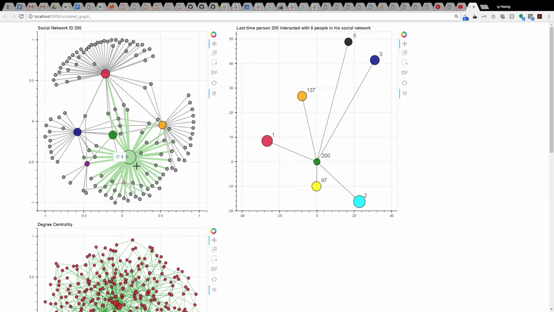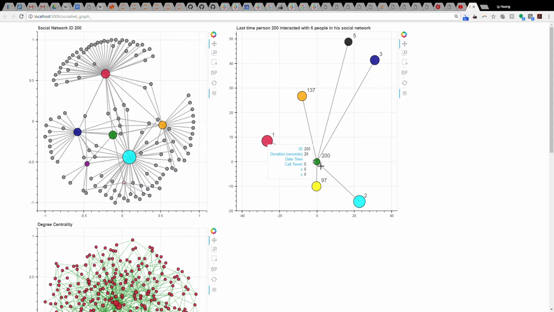ID 5 and ID 1 have the biggest social circles outside of ID 200's circle, so I suspect that ID 1 is Verdo because he coordinates a high level of the social movement on the island. Over here, this graph is a simpler version of the previous graph. It only has one layer of social network between 200 and his acquaintances.